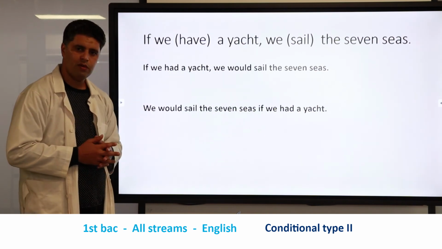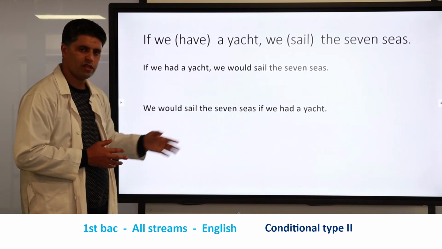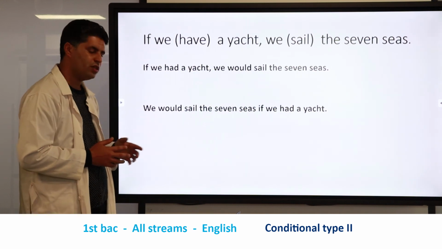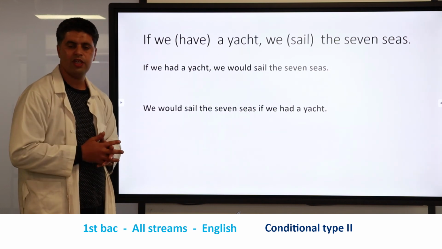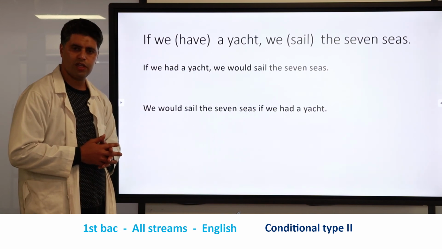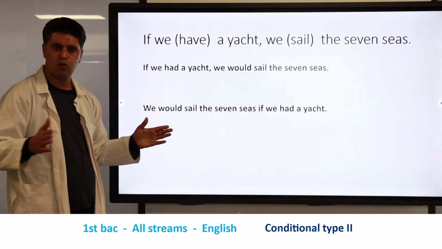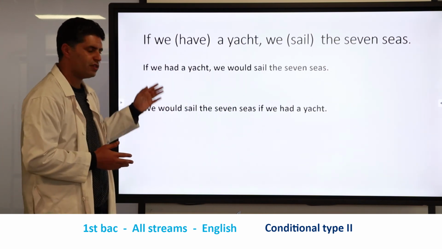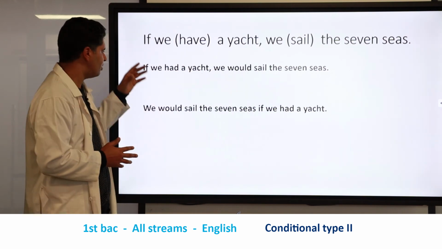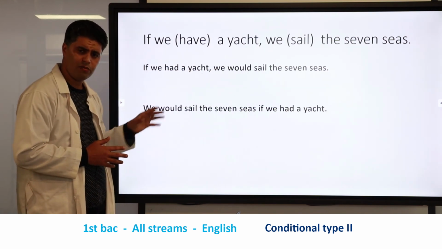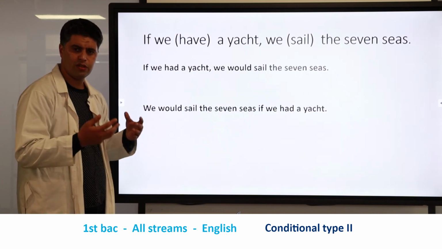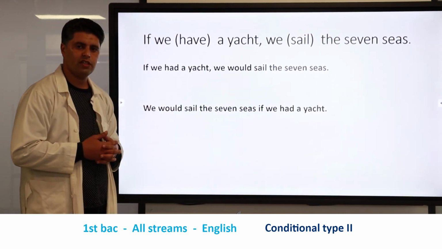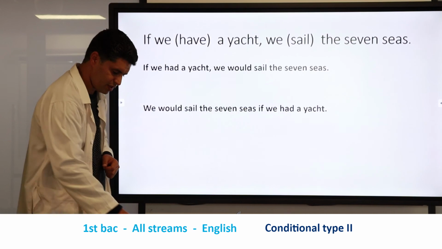But if you want to make a difference between the first one and the second one, you will notice that in this statement we don't have a comma. When you start with the result, with the main clause, you don't have to put a comma. Why? Because it is one statement. And here we have a comma to separate the first part, which shows the condition, the cause, from the second part that shows the effect, or the result.